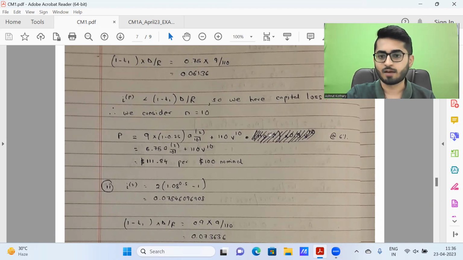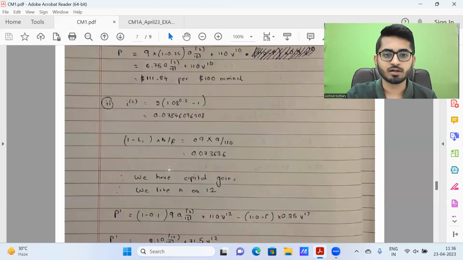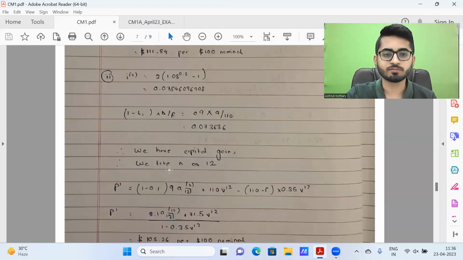And see, first I thought there's a capital gain, so there's a subtraction term, but then because there's a capital loss, this term will not be there. It's coming out to be 1.84 per $100 nominal. Then these are the workings for part 2.